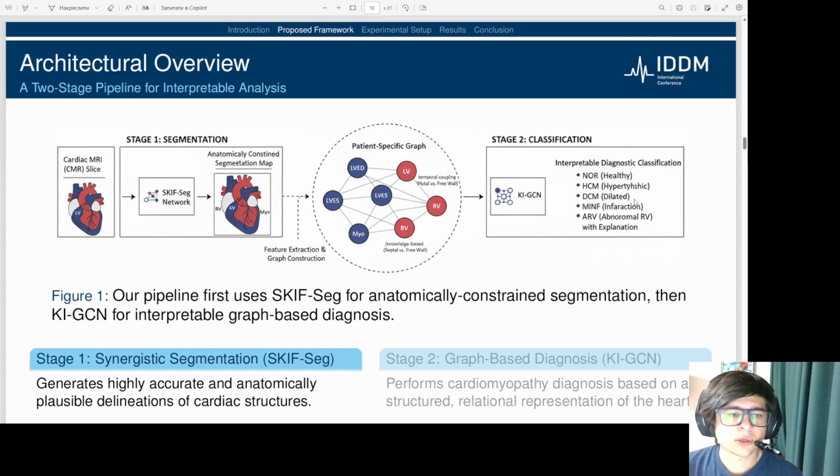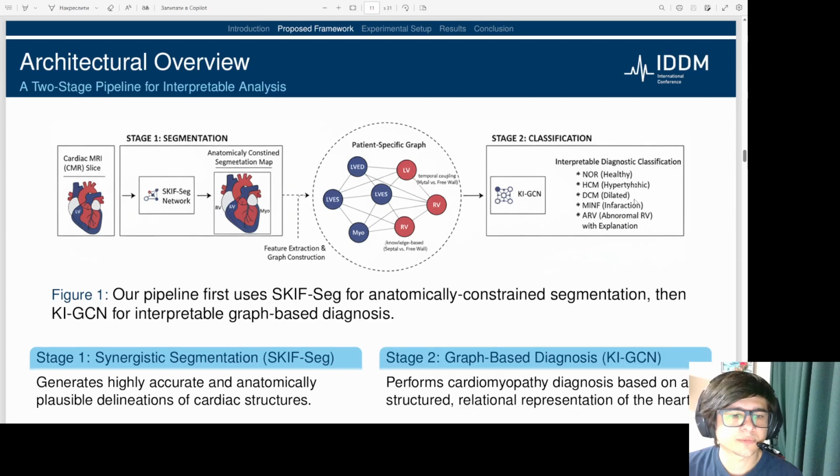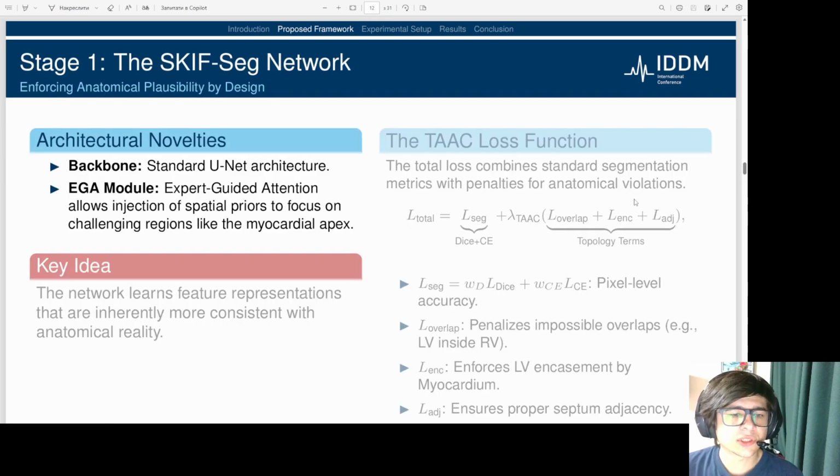The first stage, which we call synergetic segmentation, is handled by our SCIF-SEG network. Its primary role is to generate highly accurate and, critically, anatomically plausible delineation of the key cardiac structures. In the second stage, our graph-based diagnosis model, the KI-GCN, takes over. It performs cardiomyopathy diagnosis not from raw pixels, but from a structured relational representation of the heart, which is key to achieving interpretability.